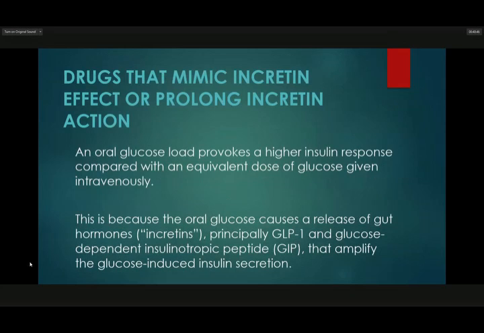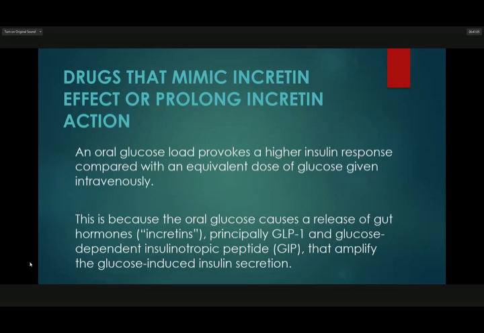Drugs that mimic incretin effect or prolong incretin action. So, an oral glucose load provokes a higher insulin response compared with an equivalent dose of glucose given intravenously.